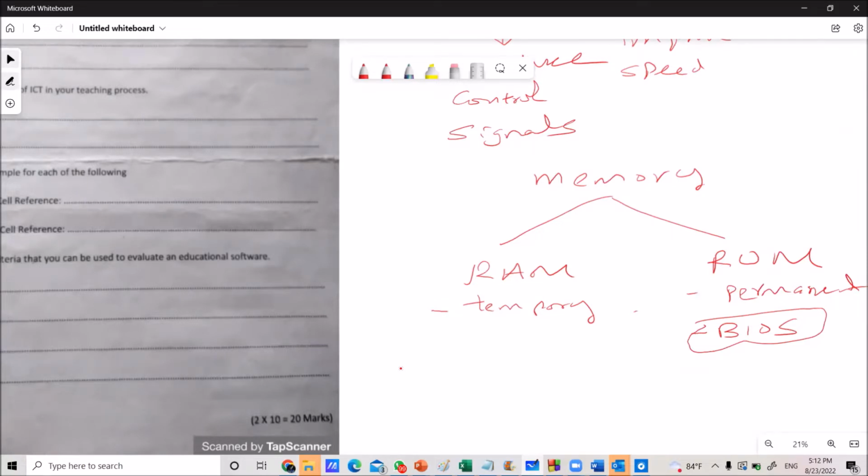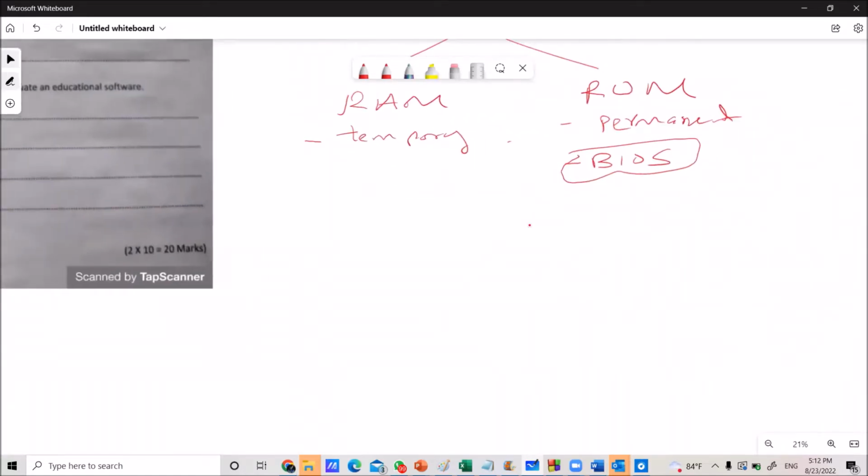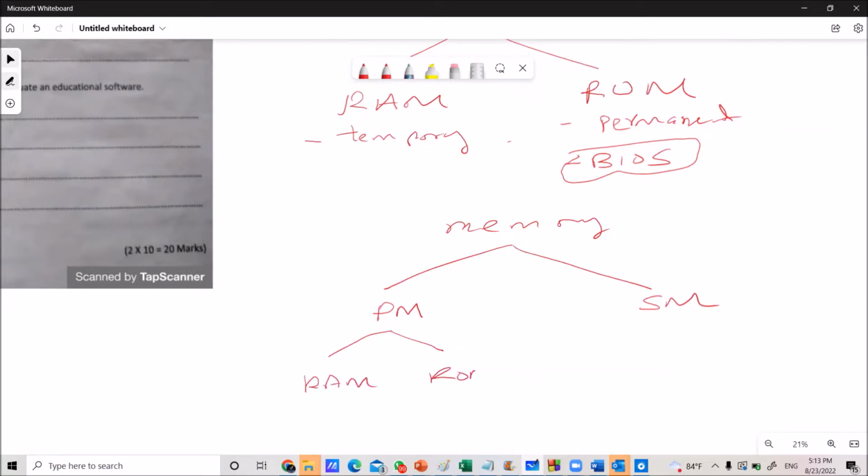Actually, here I forgot one thing. According to this memory structure, look at it again. Memory, you can divide it into two parts, primary memory and secondary memory. Primary memory has two sections, RAM and ROM. Right, I explained that earlier, RAM and ROM.